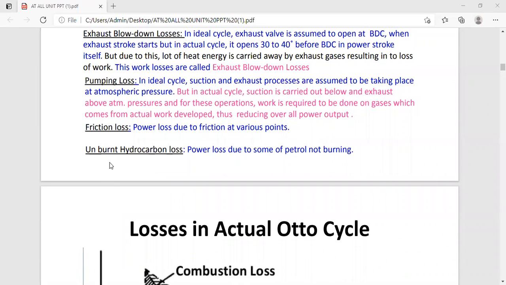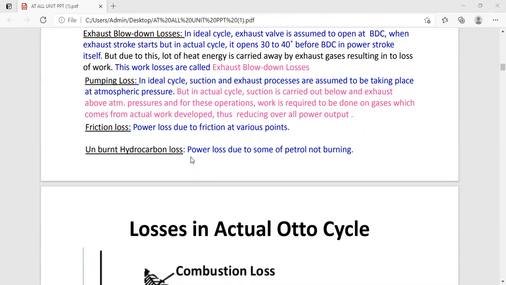And last is the unburnt hydrocarbon losses. In the ideal cycle, the compression and the expansion process were assumed to be adiabatic, but in the actual process there is a power loss because some petrol is not burning.